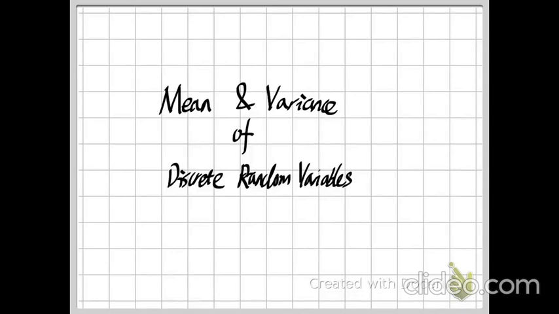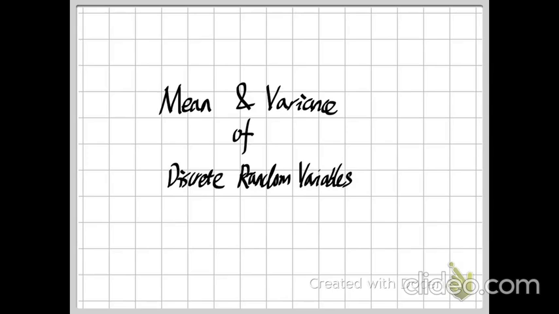So in this video, we will continue our topics in probability. In this video, I want to talk about two important terminologies in probability. They are mean and variance. And here we want to focus on discrete random variables. So if you don't know what a discrete random variable is, please look at my previous videos. I already gave the definition and the examples in that video.